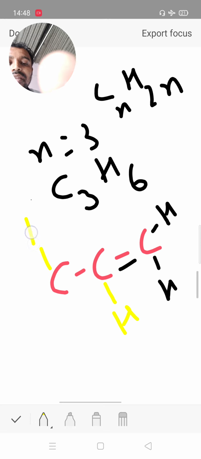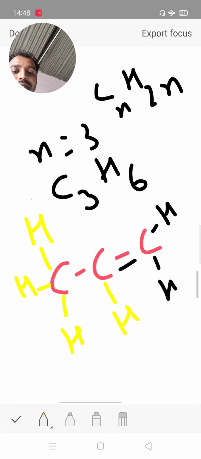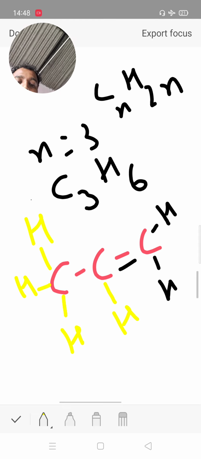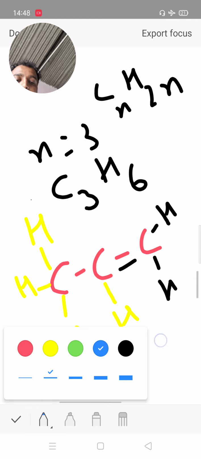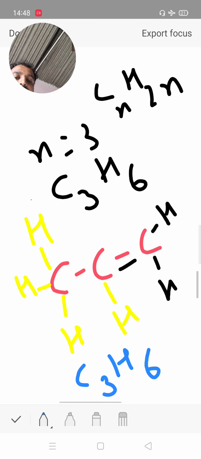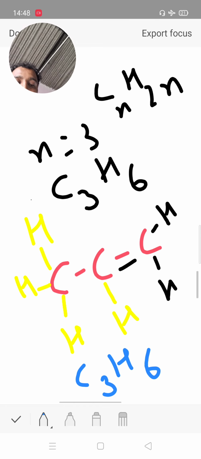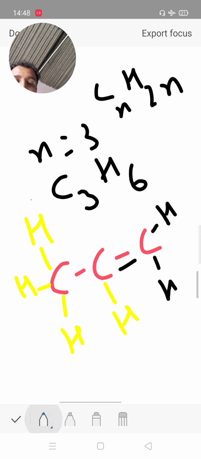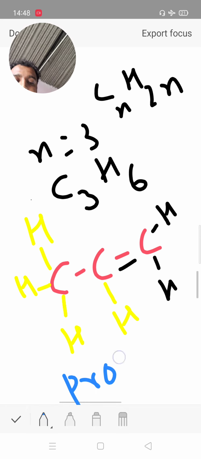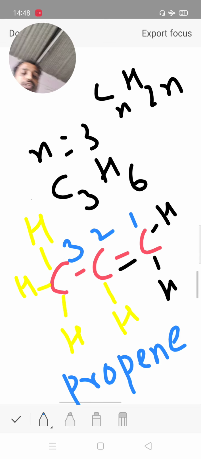And at the other terminal carbon, 1, 2, 3 and 4. Then count the total number of carbon, 1, 2 and 3, and the number of hydrogen is 6. It is the structure of propene. There are a total of 3 carbon, with the double bond at one position, 1, 2 and 3. It is the structure of 1-propene.